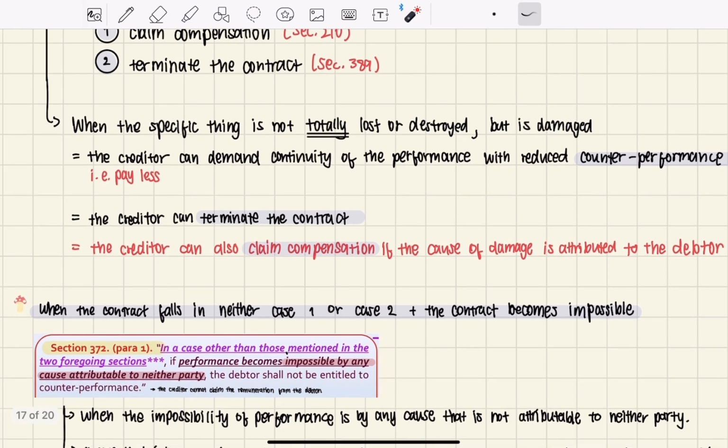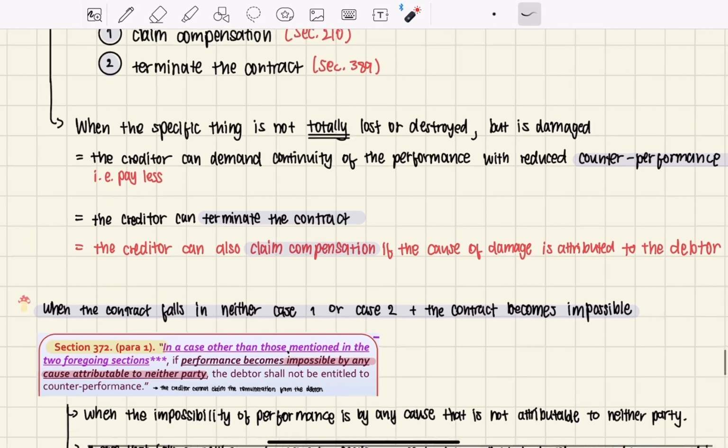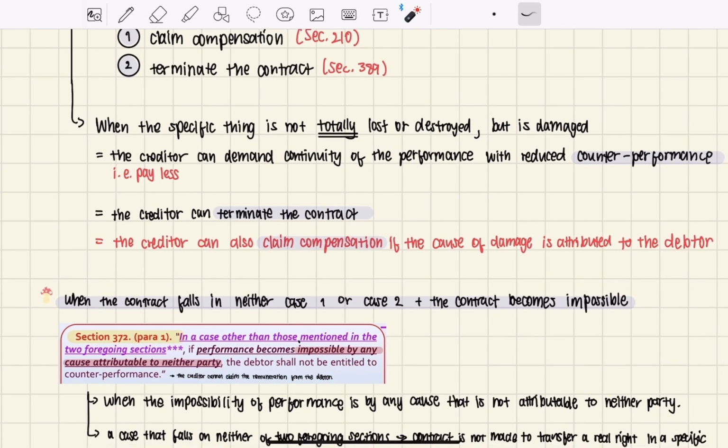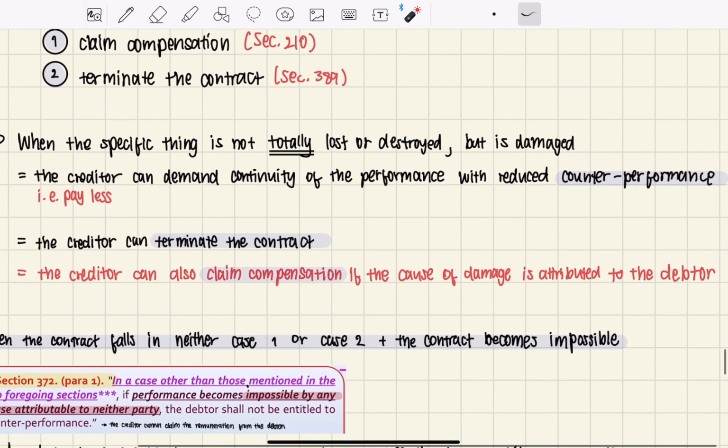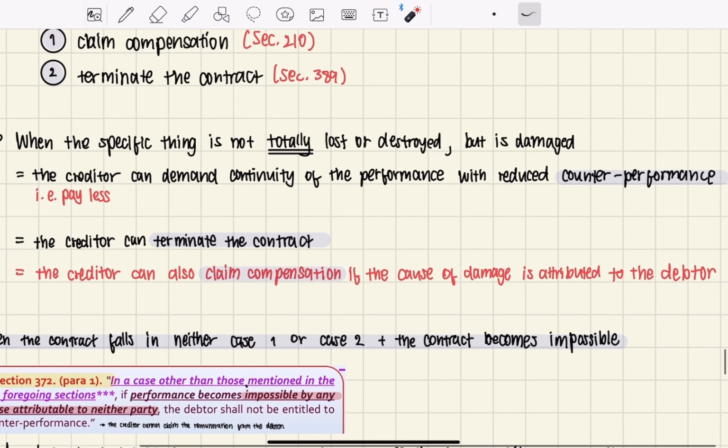When the specific thing is not totally lost or destroyed, but is damaged, then the creditor can demand the continuity of the performance with reduced counter performance. Counter performance is what the creditor gives back to the debtor in exchange for his performance. So maybe the creditor has to pay less.